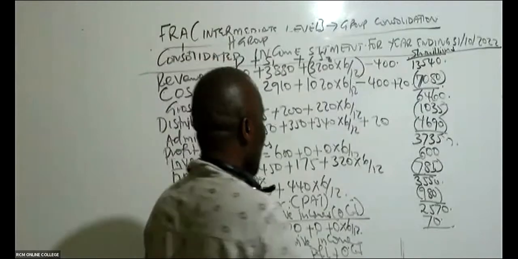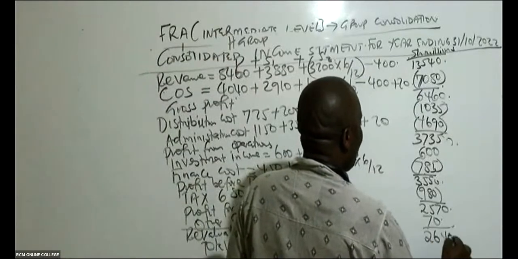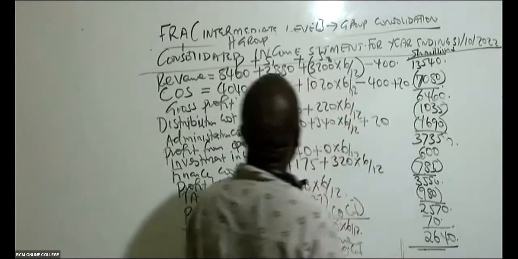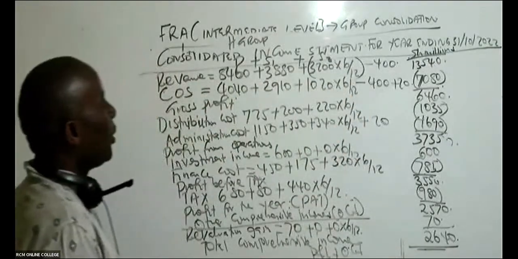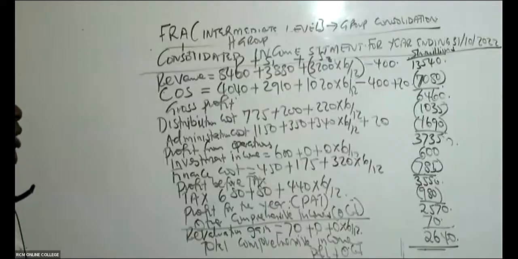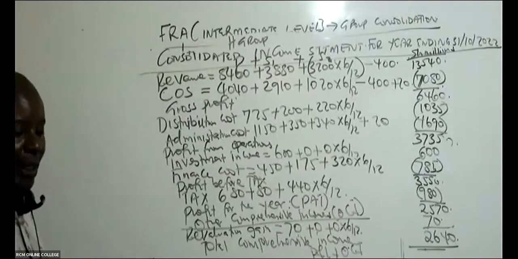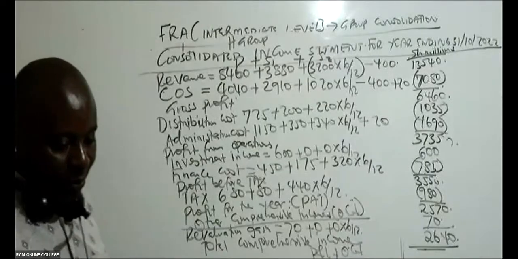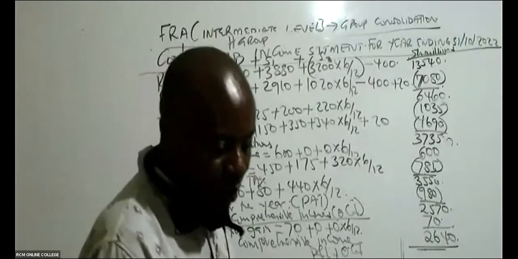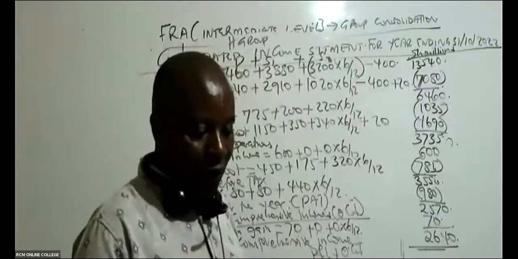2640. So once you reach here, ladies and gentlemen, you should be able to go straight away and do the consolidated statement of financial position, like that. 2640. That is very, very good.